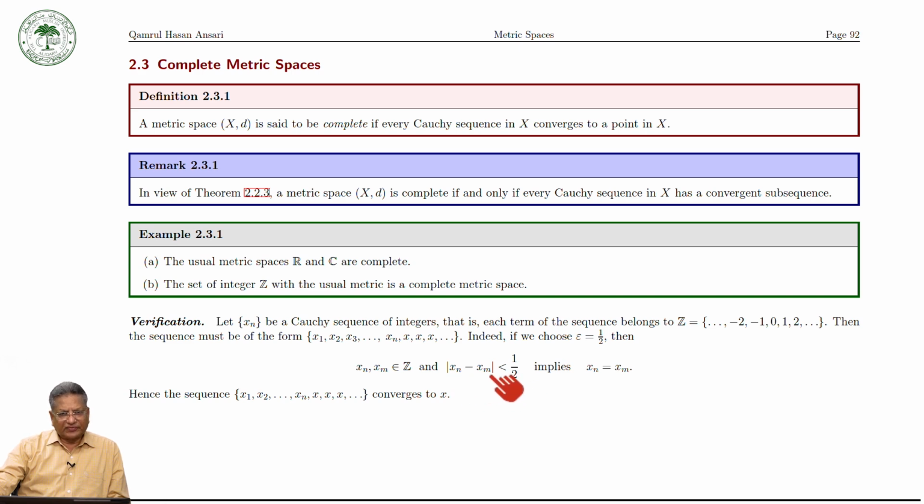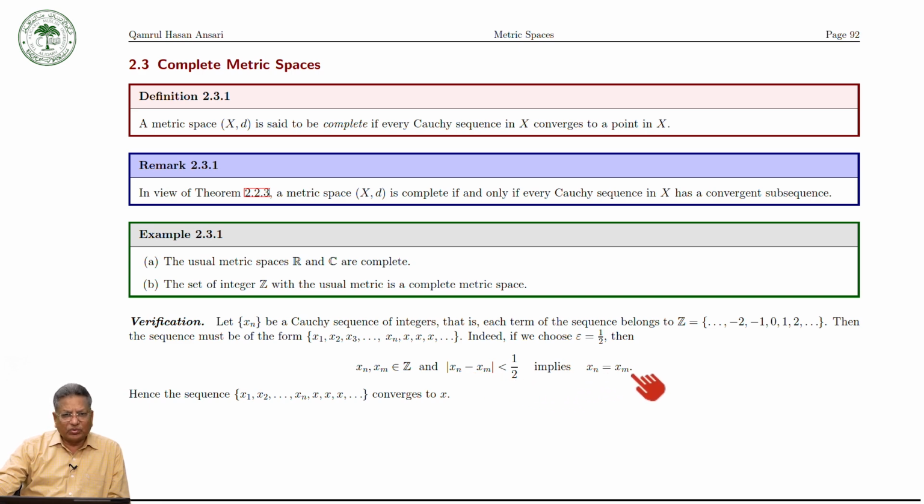If the difference between these two is less than epsilon by 2 because it is an integer, so the difference should be 1 if they are different. If the difference is less than 1, they must be the same. So xn and xm differ by less than epsilon by 2. Because xn and xm are integers and the difference is less than half, they must be the same, so xn must be equal to xm.